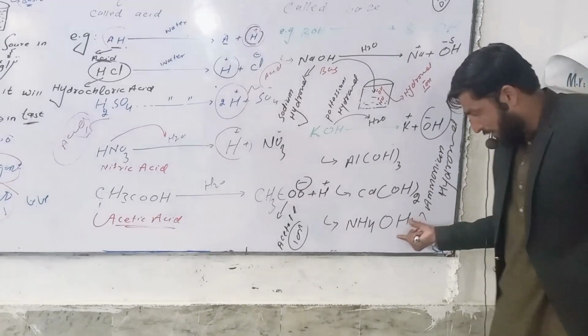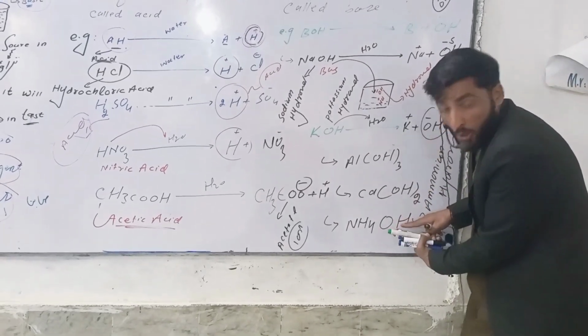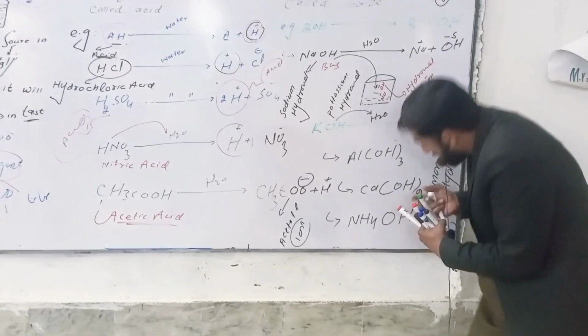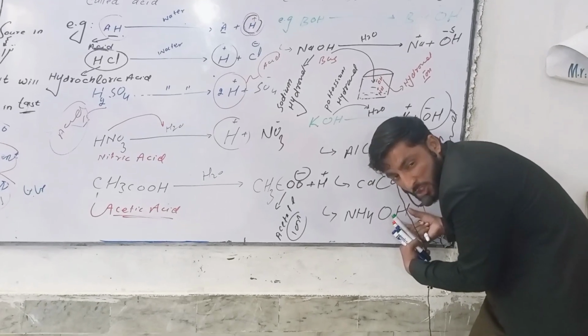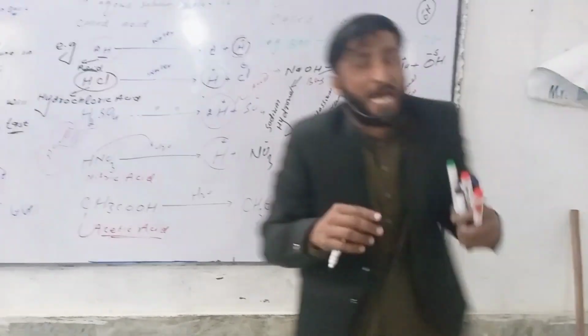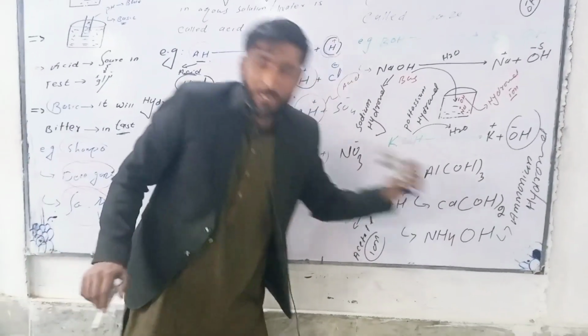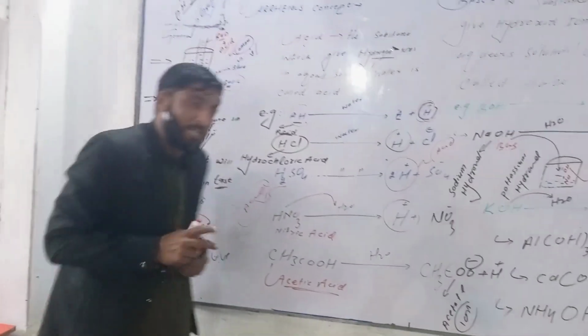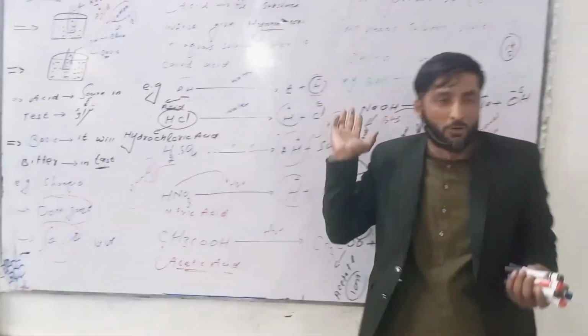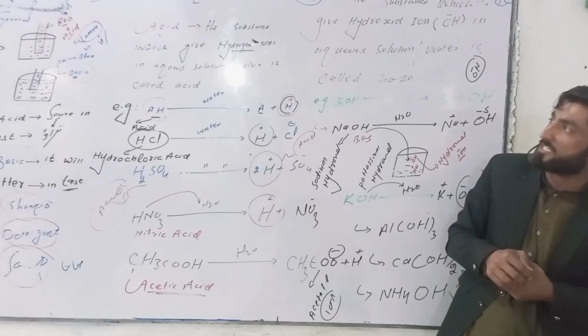Why is this base? Because there is OH ion available right now. So due to this OH ion, we have to say these substances are base. So this is the shortcut, a little bit of detail about the Arrhenius concept.